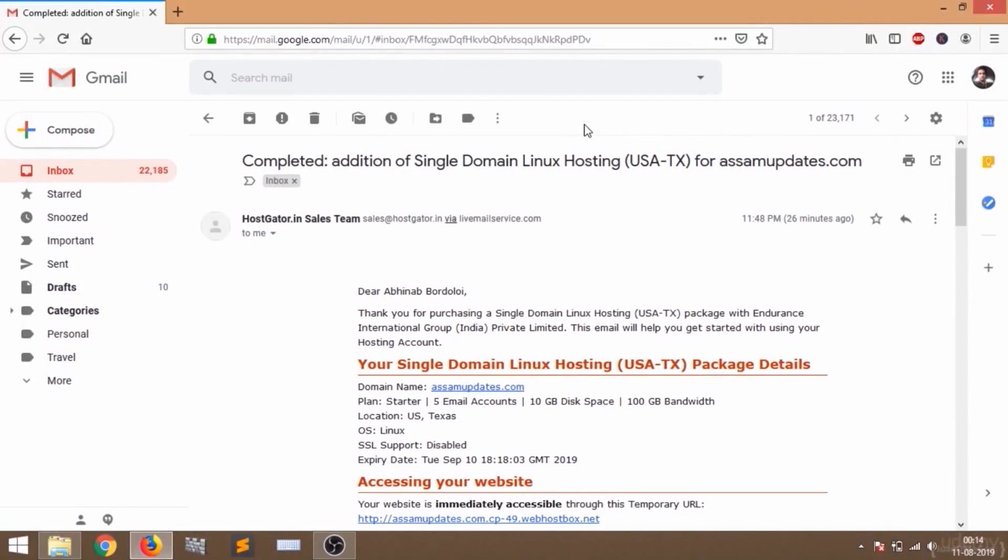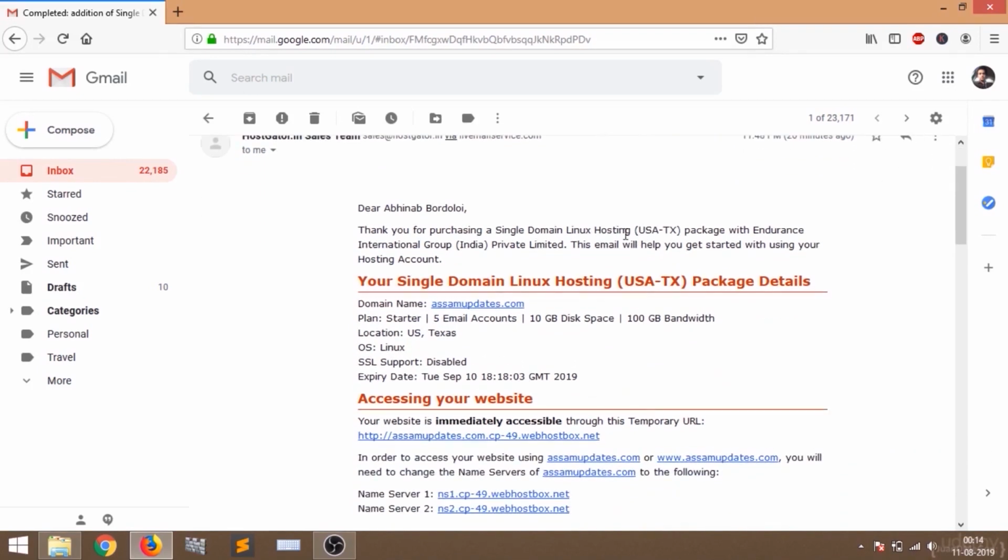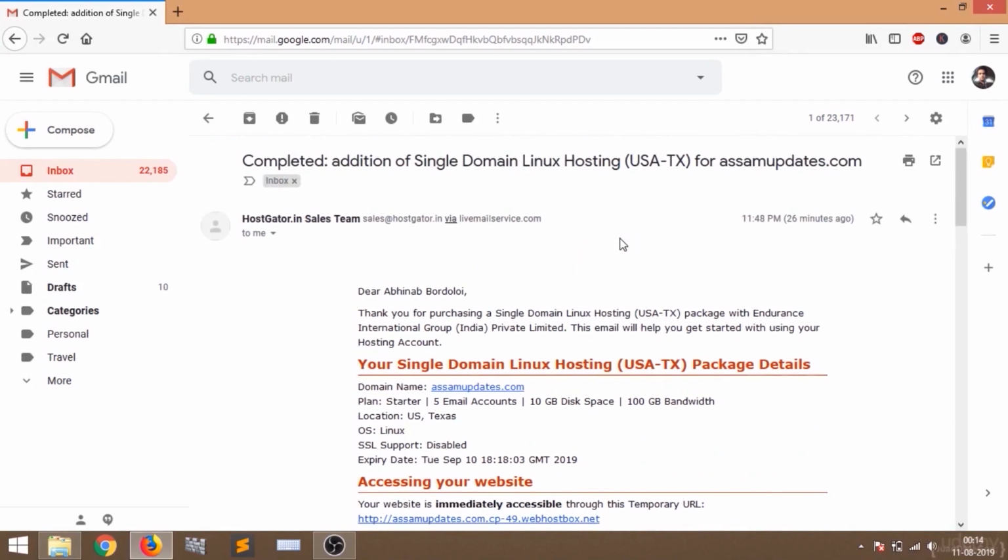After the purchase is completed, we are going to receive an email from HostGator. The email will look like this. It will say completed, that means the purchase is completed. Now they have given us the control panel. They have given us the access to the control panel.